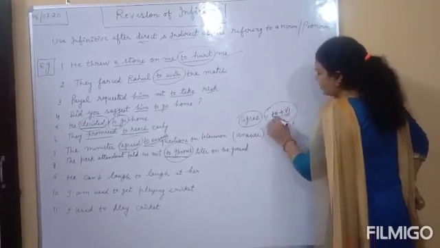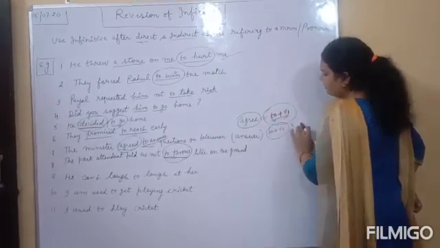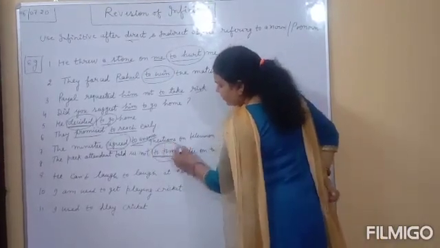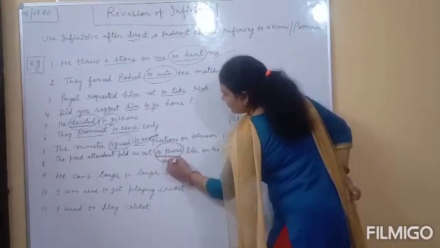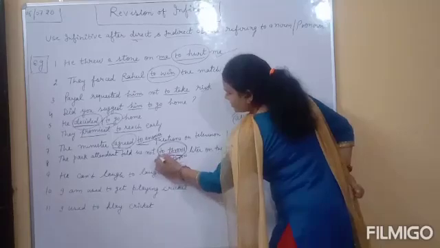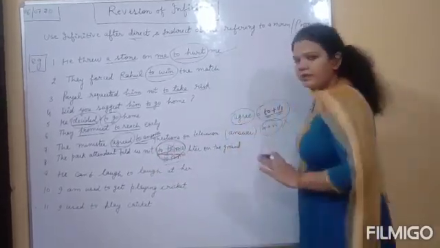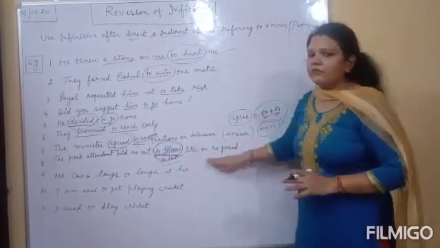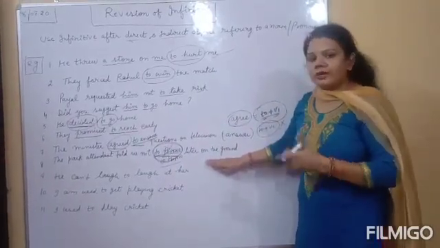We always use preposition to and after that first form of the verb. So the sentence is incorrect. At the place of to throws, we have to use to throw. Preposition to, after that V1, not V5. Clear? You have to understand all these rules very carefully. After that you will be able to fill blanks and choose the right options.